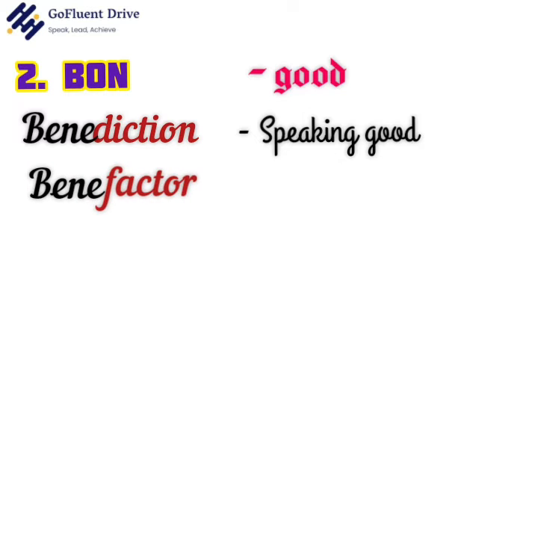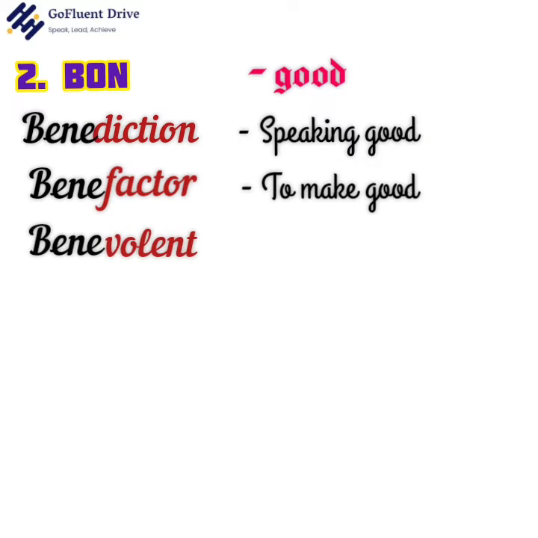Benefactor. Here again we have two root words, bene and fact. We know that bene means good and the root word fact means to make or do. Thus, benefactor is a person who does good. Benevolent. We know that the root bene means good. What about olent? Yes, the root vol means wish. Thus, benevolent means wishing good. A benevolent person wishes good or is generous and willing to help people.